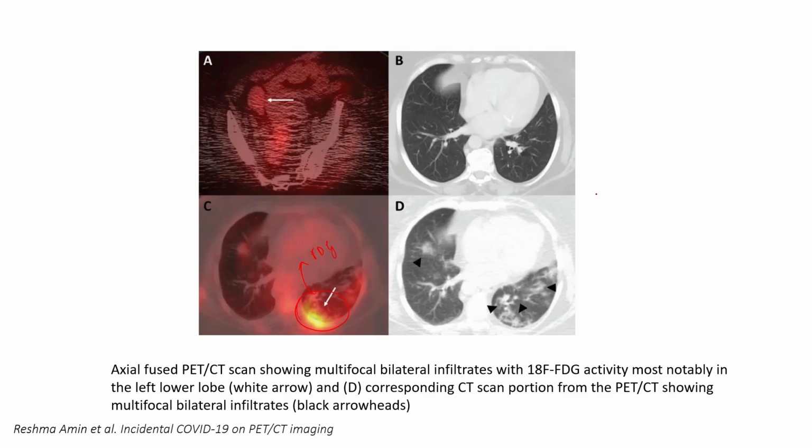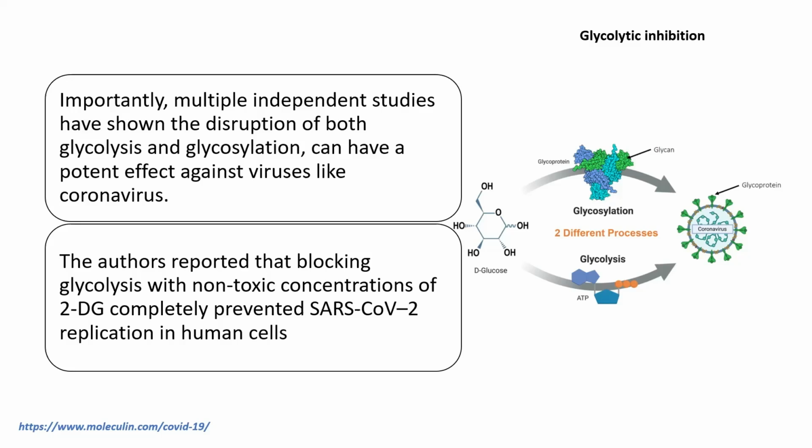It means that the glycolytic rate of these cells has increased a lot. So these are the infected cells which have an increased glycolytic rate, as we have seen in the previous slide. And also in CT, we can see some multifocal bilateral infiltrates like these over here. So this is a typical scan of a patient who got infected with coronaviruses.